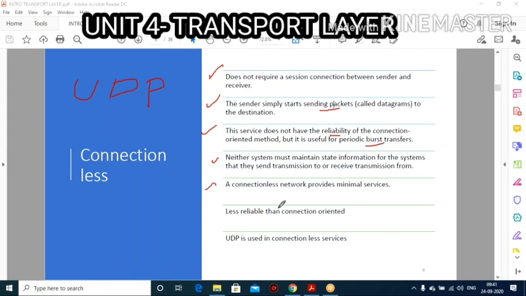Next, connectionless networks provide minimal services only. The fourth important point is that it is less reliable than connection oriented; connection oriented is more reliable and connectionless is less reliable. Finally, UDP, the user datagram protocol, is used in connectionless services. So the transport layer operates under two categories: connection oriented and connectionless. For connection oriented, TCP and SCTP are used. For connectionless, UDP is used.